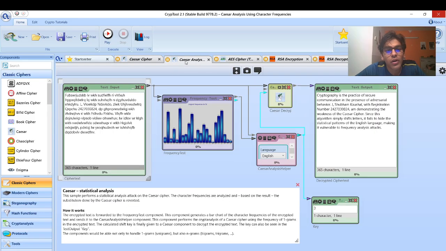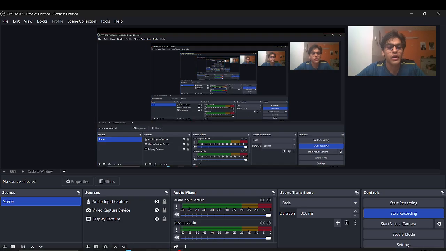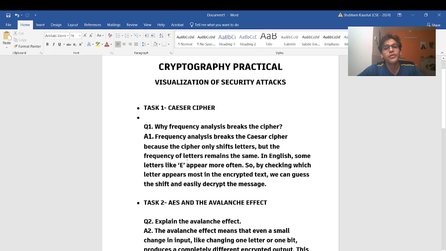And if you just use this frequency test, which I'll be explaining later, you can decrypt the ciphertext into plain text again, as you can see here. So now I'll explain how the frequency analysis breaks the cipher. As we've written, frequency analysis breaks the Caesar cipher because the cipher only shifts letters. Basically, the cipher will only shift the letters by 3 or 5 or whatever. So it will only shift the letters, the frequency will still remain the same.